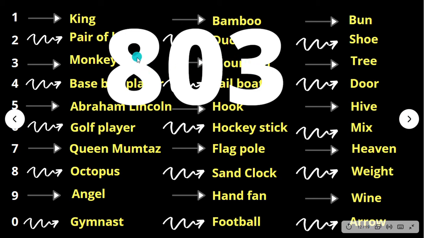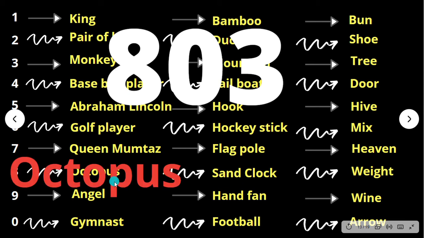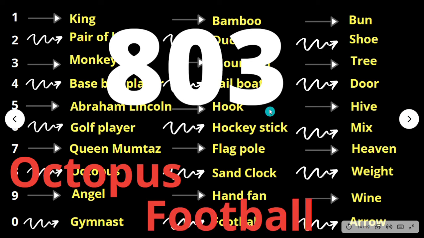The first number should always be converted into a picture based on relevance, so that means it's a living thing. The second number should be converted based on shape. And the last number should be converted based on the rhyming word system. Therefore, 8 represents what? Based on relevance, it is octopus. And 0 should be based on the shape system. What shape represents 0? Football. And 3 is the last number, therefore we have to take the rhyming word. What is the picture for number 3? Tree.